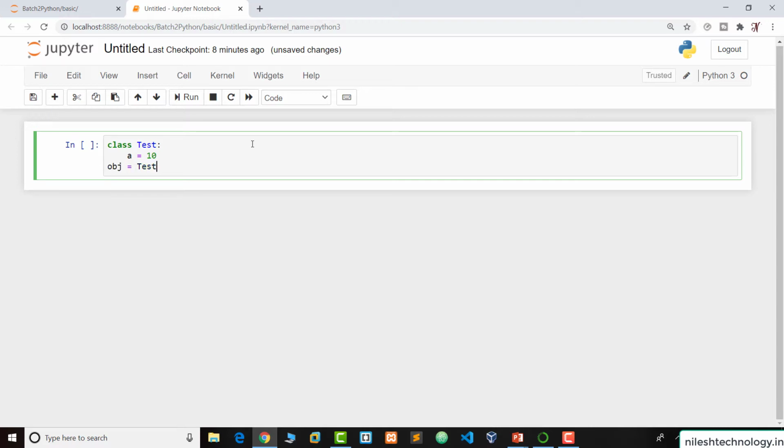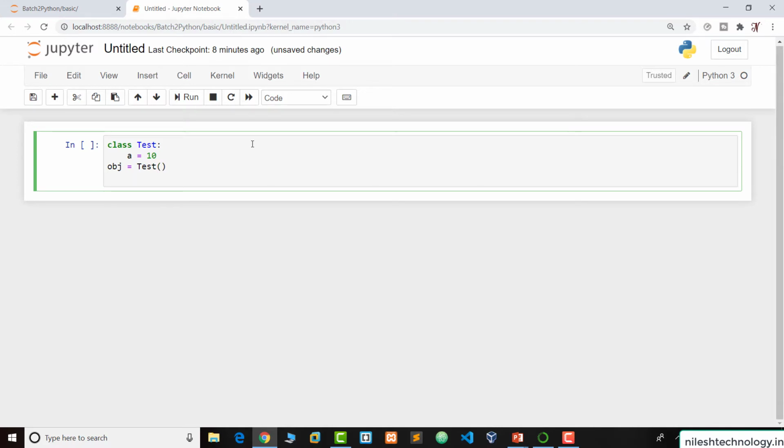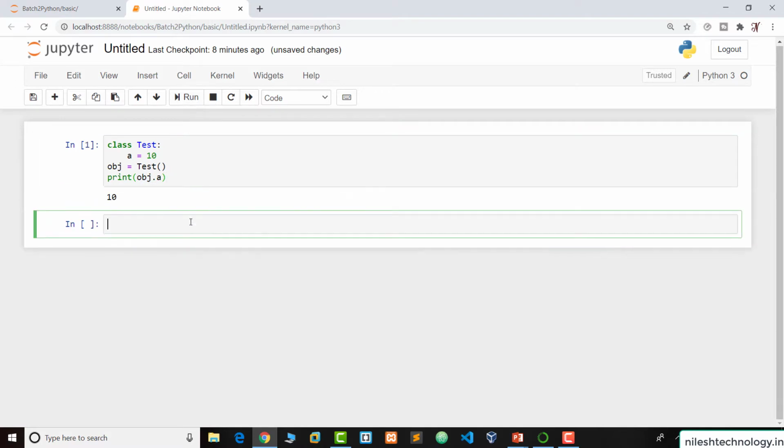So obj equal to test, where obj is my object name. If you want to print the value of a, then by using this object we print the attribute name a. Run, and this is my output.